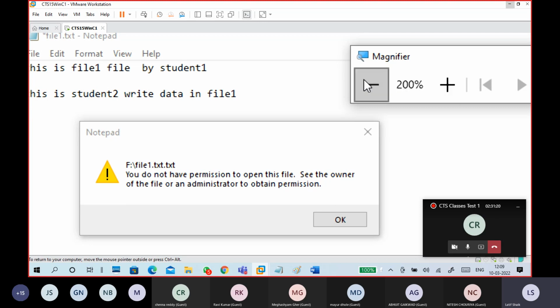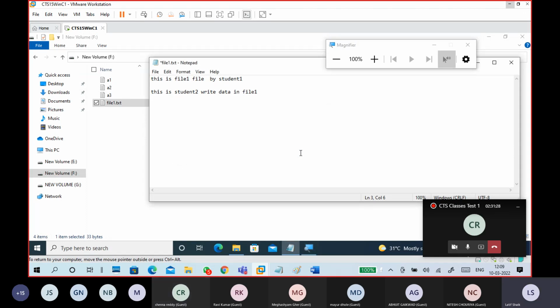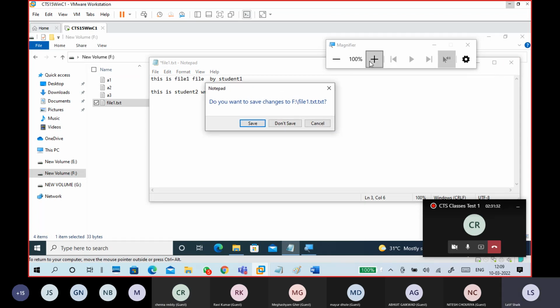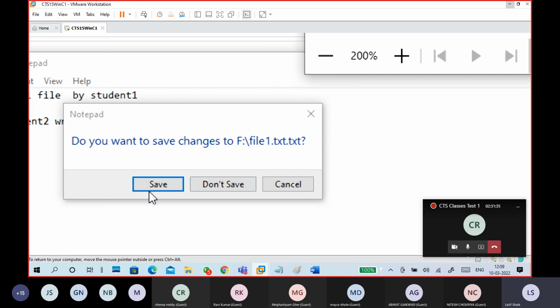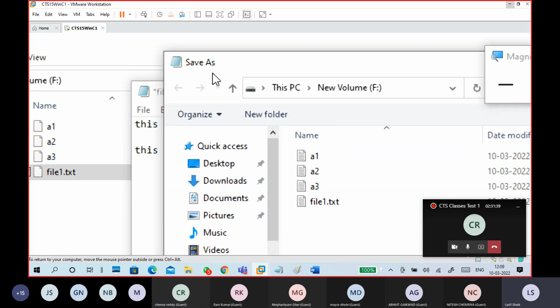So you don't have permission to edit the saved file. Okay, so our deny permission is working. But there is one more flaw in that one. Do you want to save the file? Yes, save. And it is showing Save As.